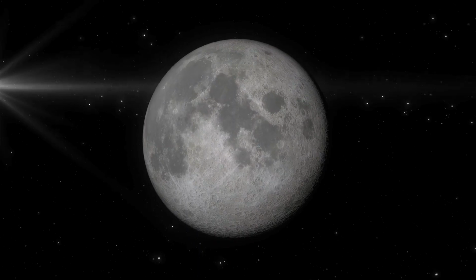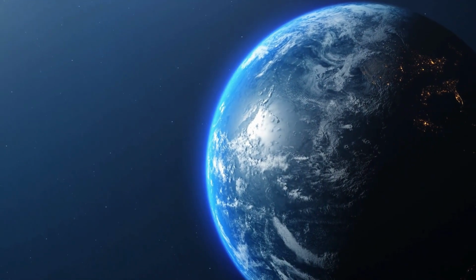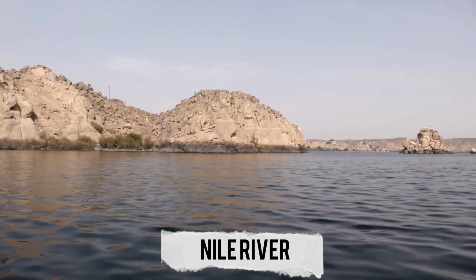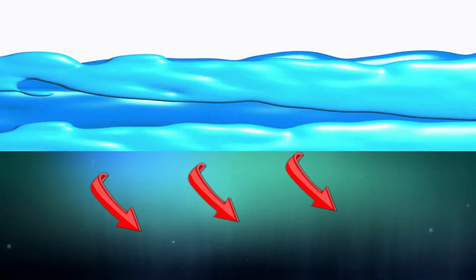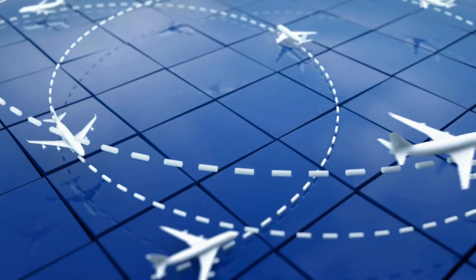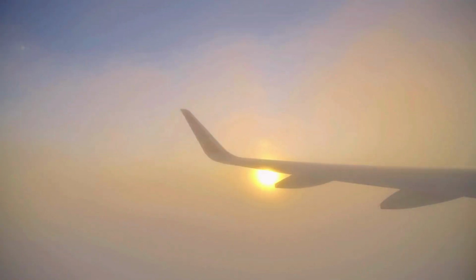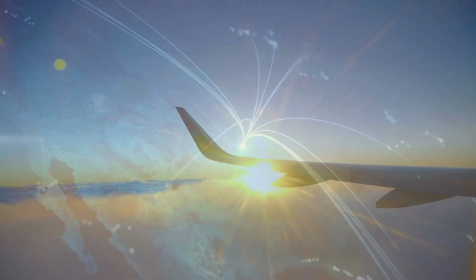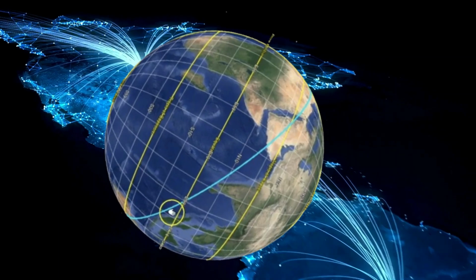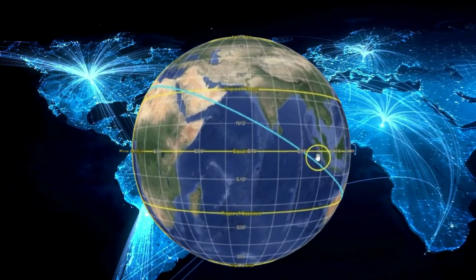This manipulation extends to a misunderstanding of basic physics, where they assert that if Earth were truly a globe, rivers such as the Nile would have to flow uphill to complete their course, blatantly ignoring the effects of gravity and the planet's immense size. Another common misrepresentation involves the use of flight paths, where flat earthers argue that certain direct flights would be impossible on a spherical Earth, without accounting for the fact that great circle routes, the shortest paths between two points on a sphere, often appear curved on the two-dimensional maps they rely on for this claim.